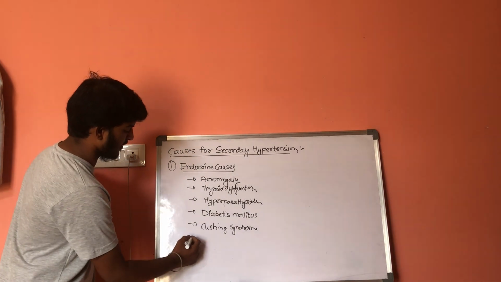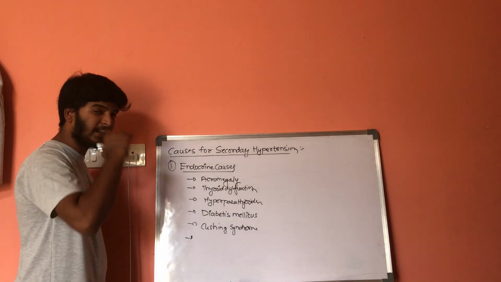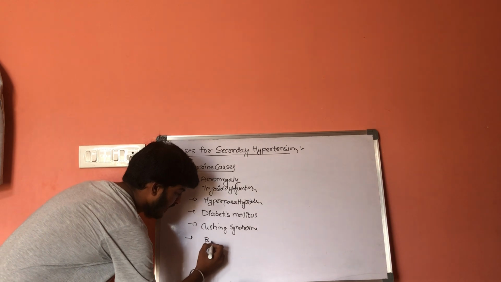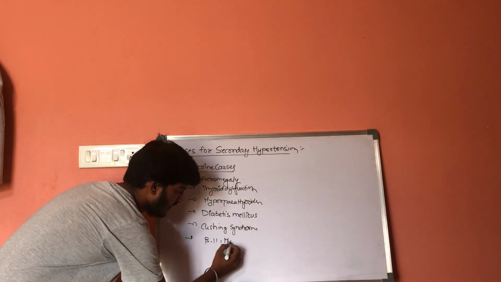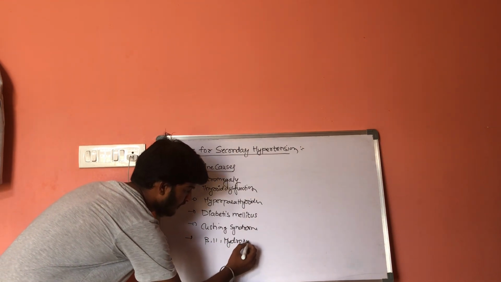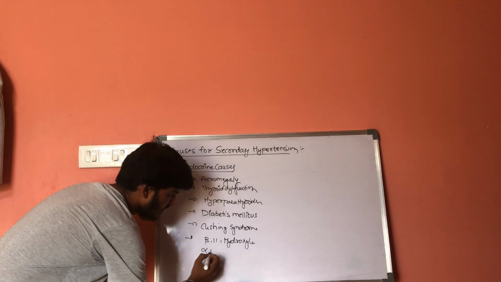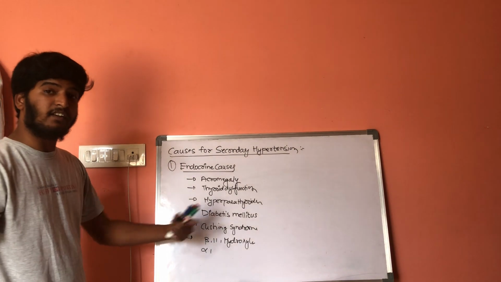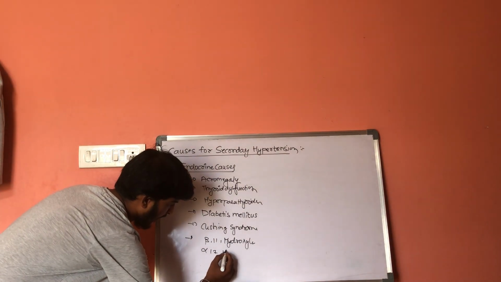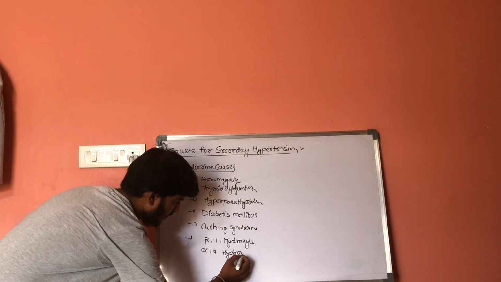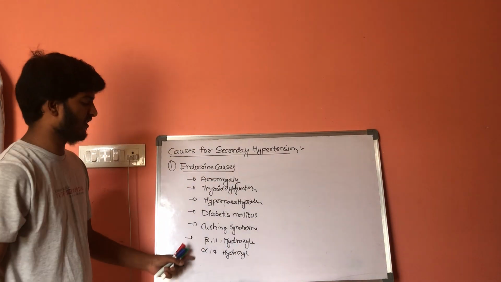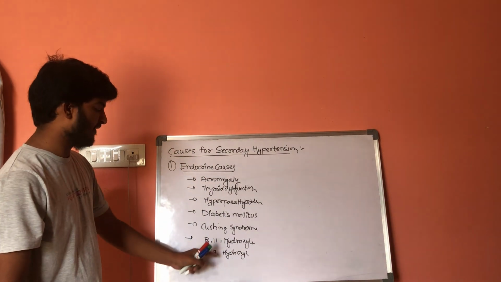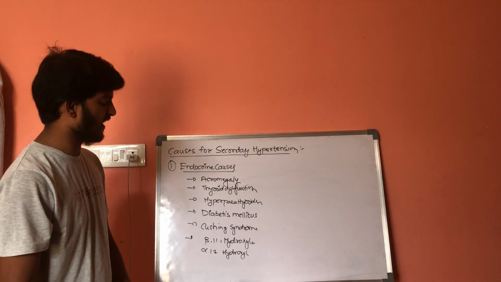The next important cause is certain enzymes like beta 11 hydroxylase and alpha 17 hydroxylase. Because of deficiency of beta 11 hydroxylase and alpha 17 hydroxylase, it results in secondary hypertension.